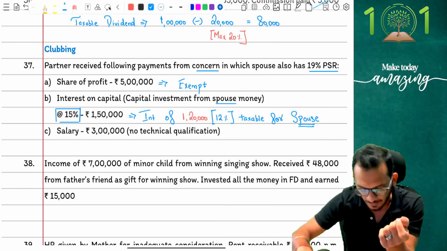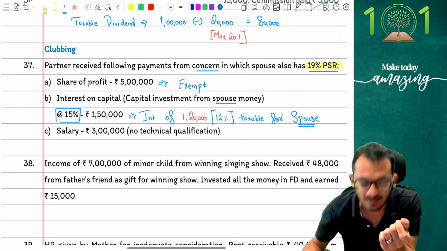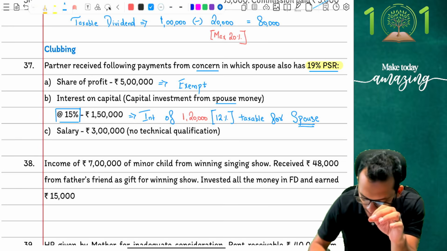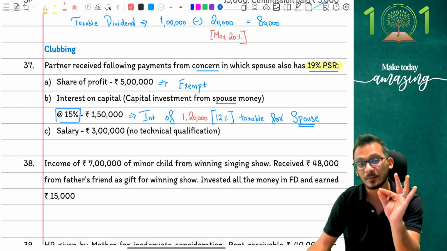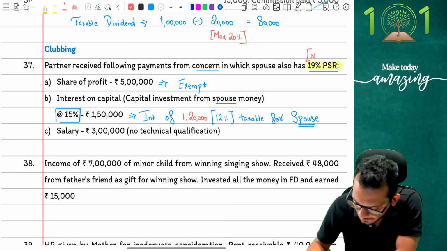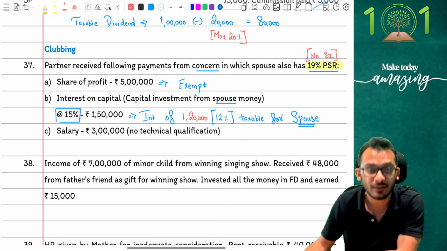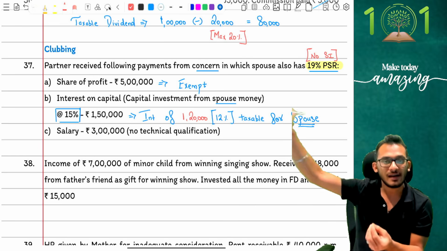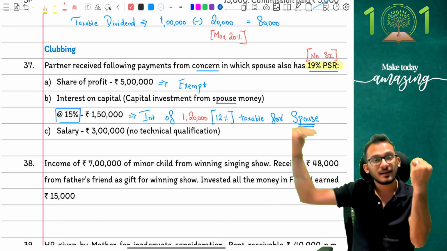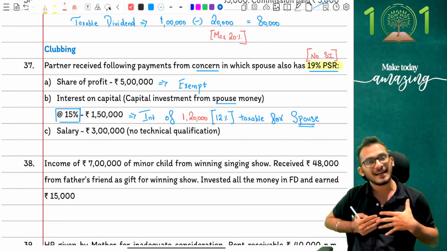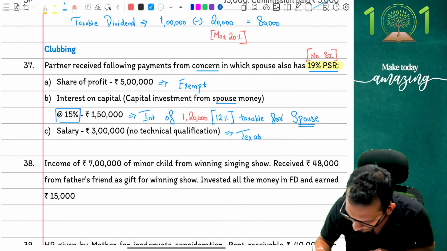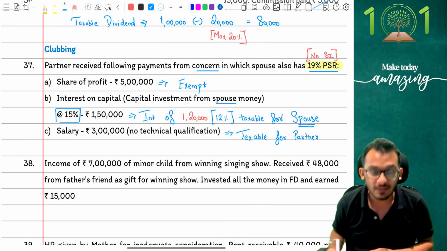But that is where the problem came. The problem came to the fact that you have only 19% PSR. Income tax says that provision only applies when there is substantial interest, which means the other spouse should have substantial interest in the concern. Here there is no substantial interest, which means despite the fact that I do not have any qualification, my spouse having no substantial interest in the concern means that it cannot be clubbed in her hands. Matlab it is still taxable in my hands, and therefore income tax will say this is taxable for the partner. This is taxable for the partner.